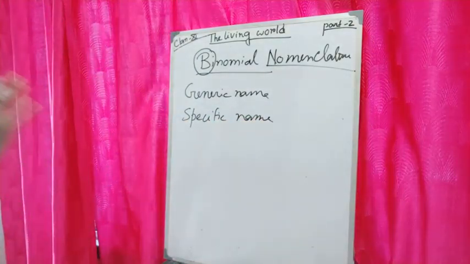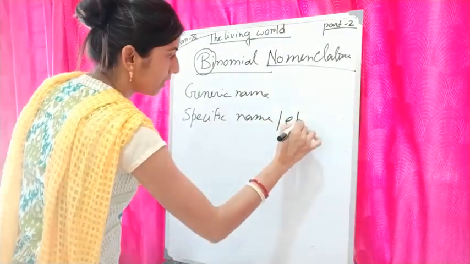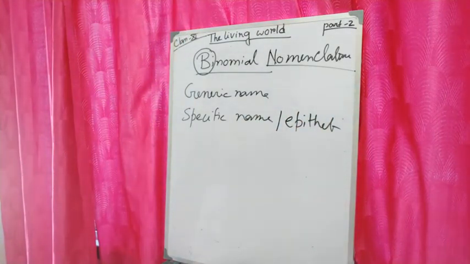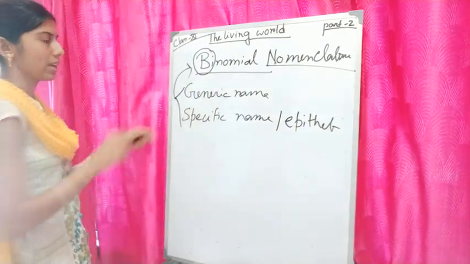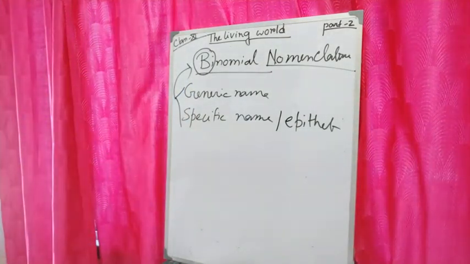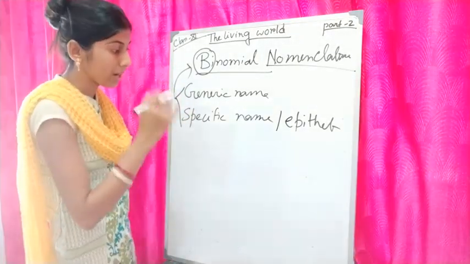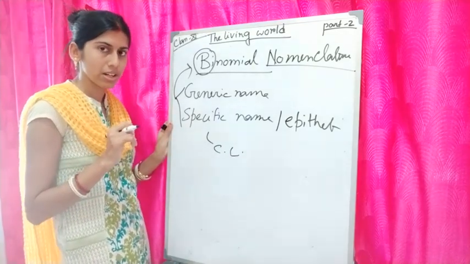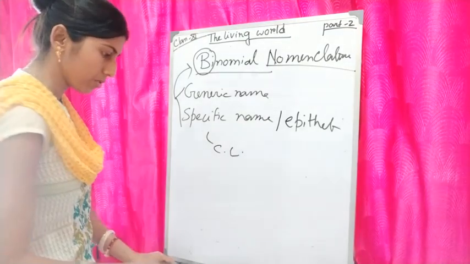First one is the generic name and the second is the specific name, or it is called the specific epithet. These two components are called binomial nomenclature. And this naming procedure was given by Carolus Linnaeus. I told you earlier, this binomial nomenclature is given by Carolus Linnaeus.